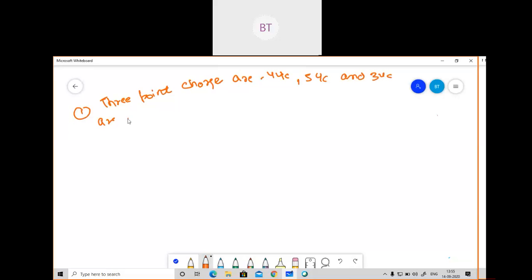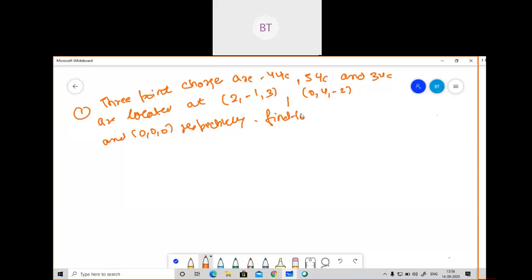And they are located at the coordinates given as 2, -1, 3 for the first charge. The second coordinate, for the 5 microcoulomb charge, is given as 0, 4, -2, and the third coordinate is given as 0, 0, 0 respectively. And they are asking you to find the electric potential at -1, 5, 2. So this was the question which is given to you.